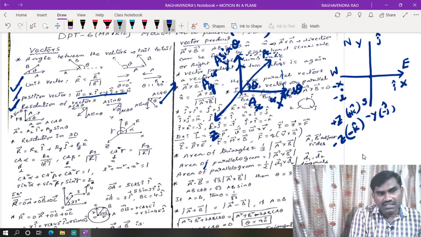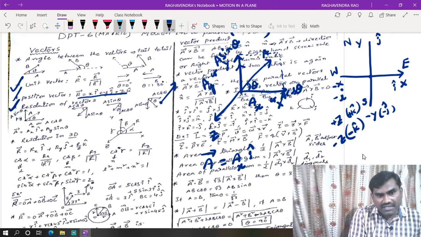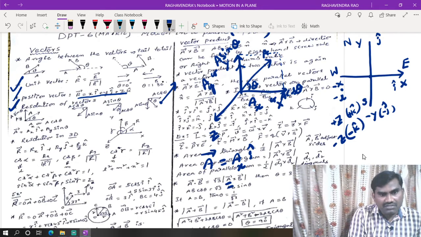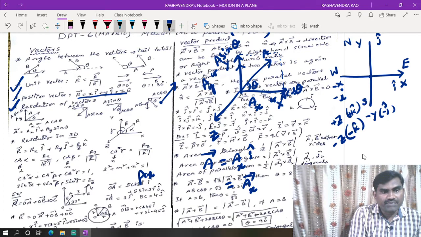In this case, this vector we write as ax into i cap. Ax is nothing but the magnitude of a along the x-axis, and i cap represents the direction, that is the positive x-axis. Otherwise we can also represent this as ax bar, so ax bar we can write as ax into i cap.